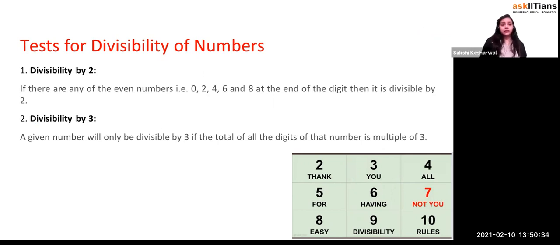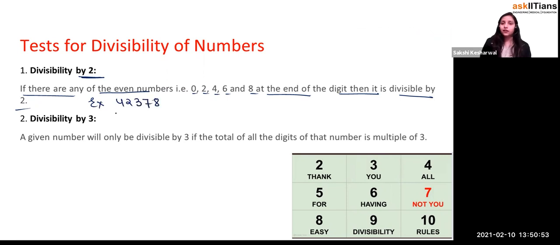It says the divisibility of 2 means what? Any even number always ends with 0, 2, 4, 6 or 8. If you take an example like 1, 2, 3, 4, 7, 8, is this divisible by 2? Yes, it's divisible by 2. So you just have to check the last digit, is it an even number or not, that is 0, 2, 4, 6 or 8? Yes, it's divisible by 2.